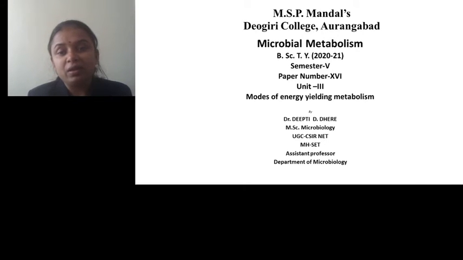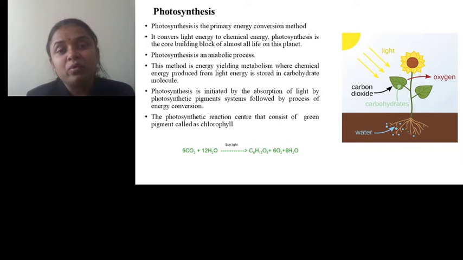In this living world, energy is produced by three modes: photosynthesis, cellular respiration, and fermentation. What is meant by photosynthesis? Photosynthesis is the primary energy conversion method in which light energy is converted into chemical energy. That's why photosynthesis is the core building block of almost all life on this planet.